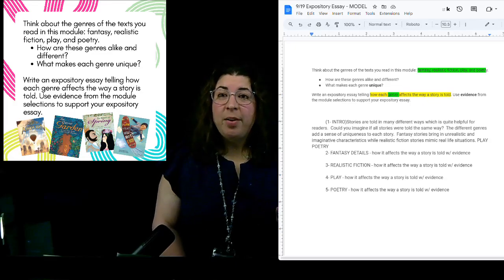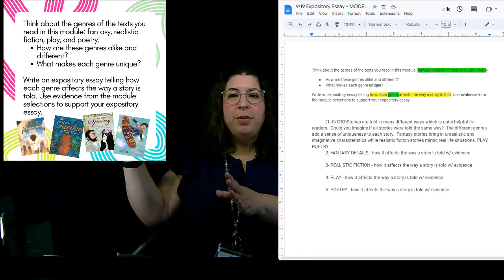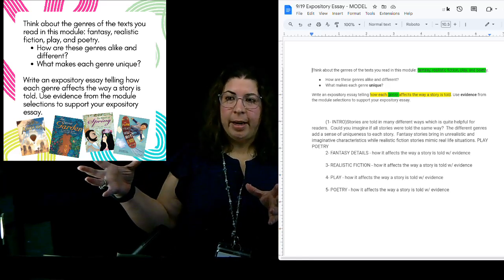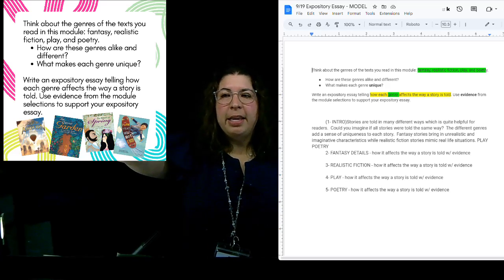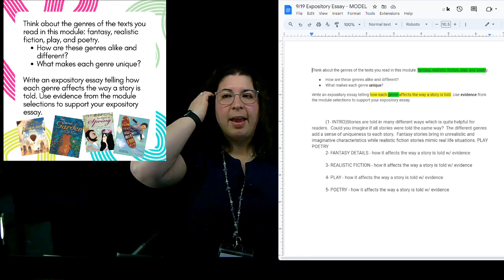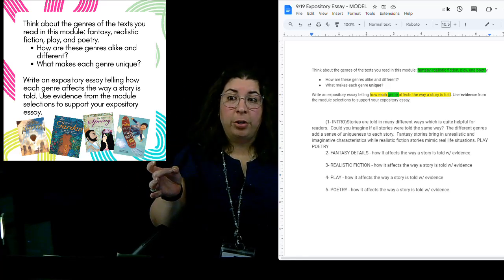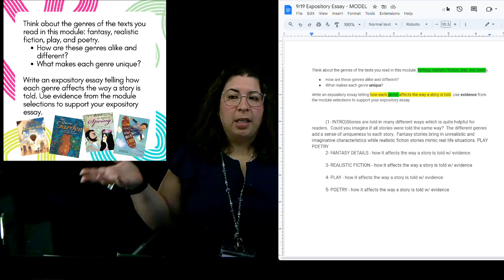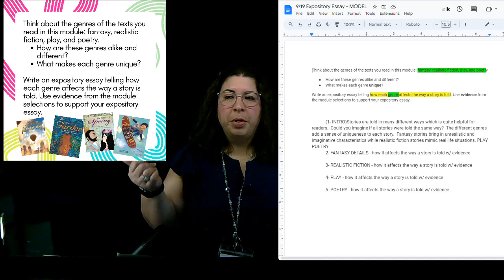Okay, so yesterday we started a complex writing task where we were reviewing the texts that we've been reading over the last few weeks. You had to think about the genres of the texts that we've read in the module. Those were fantasy, realistic fiction, play, and poetry. How are those genres alike and how are they different? And what makes each genre unique?